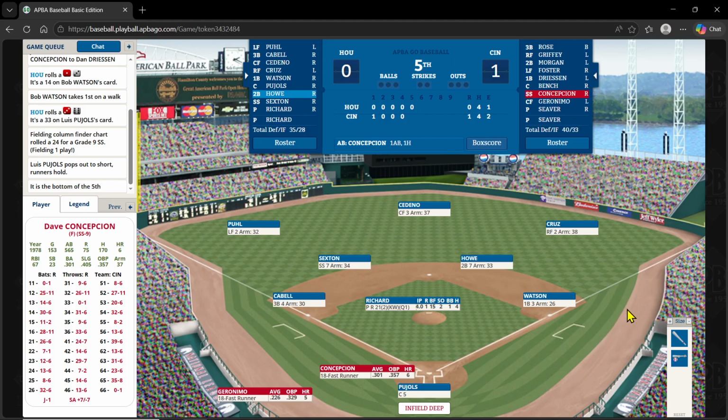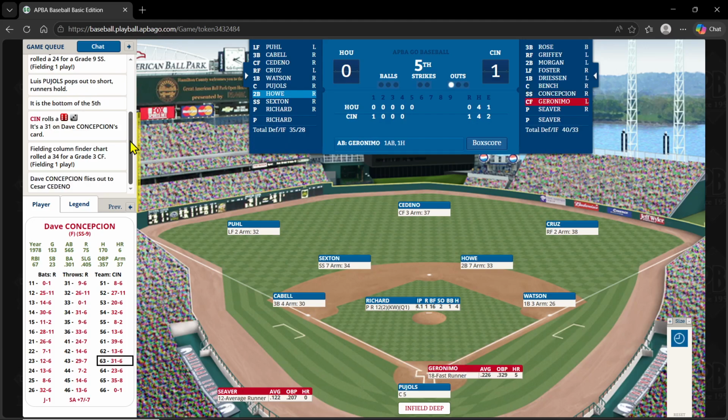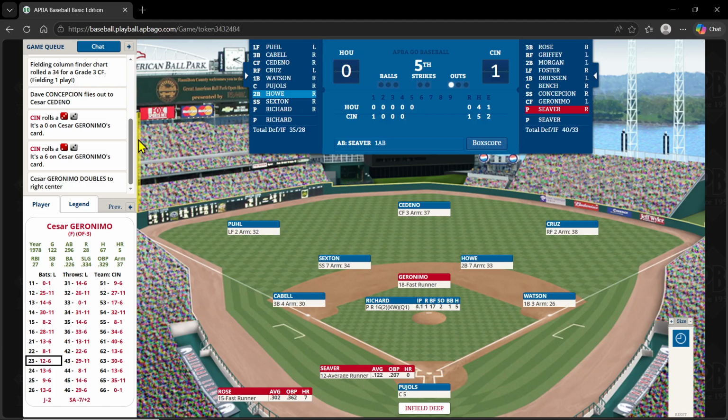Good pitcher's duel between Richard and Seaver. Concepcion will bat. And on a 31, that's a fly out to Cedeno, 1 out. And here's Geronimo. He rolled a 33-0, then he rolls a 23-6, and he ends up with a double in the right center field gap. So Geronimo is on second with 1 out.